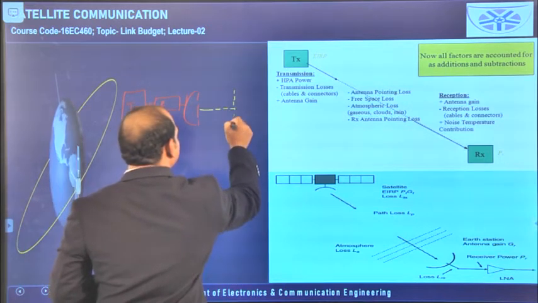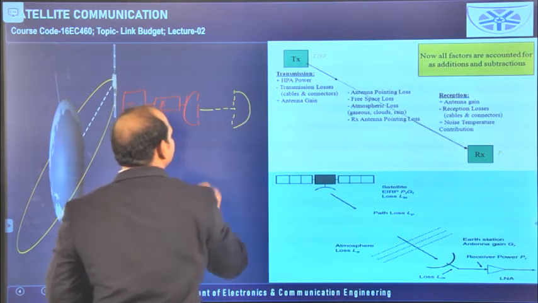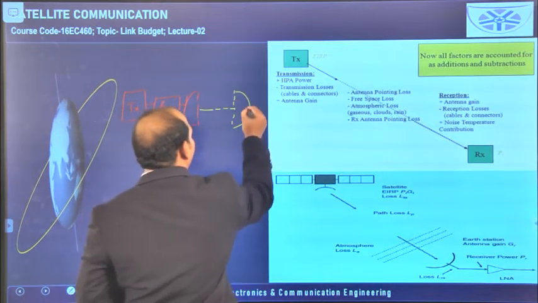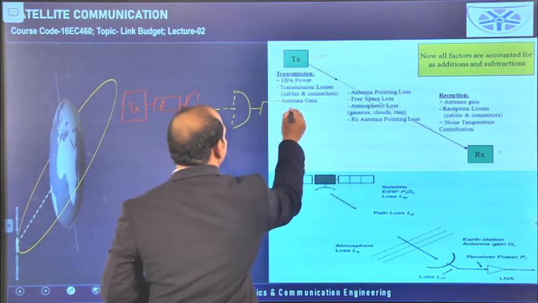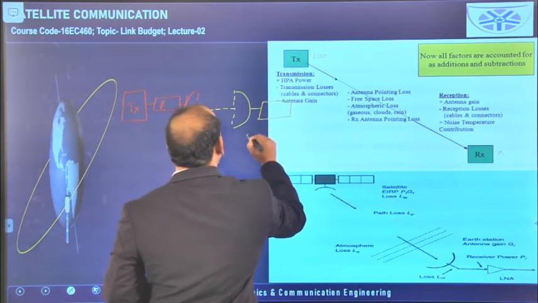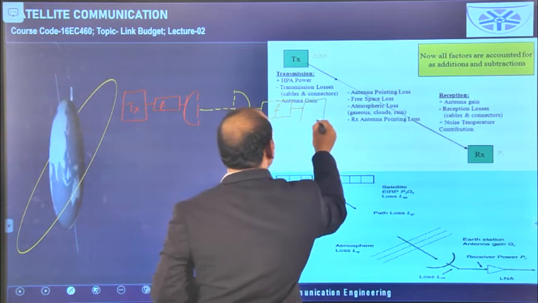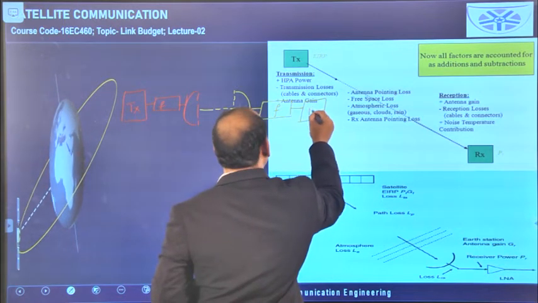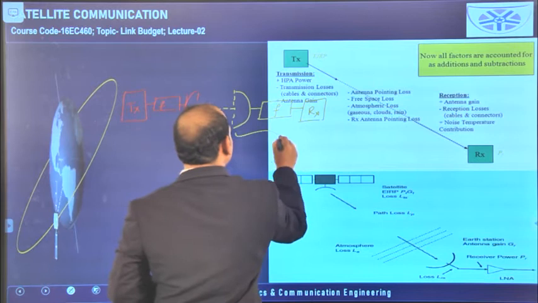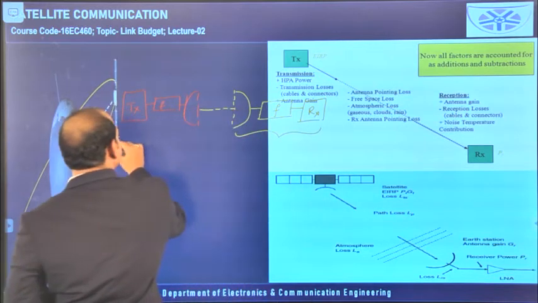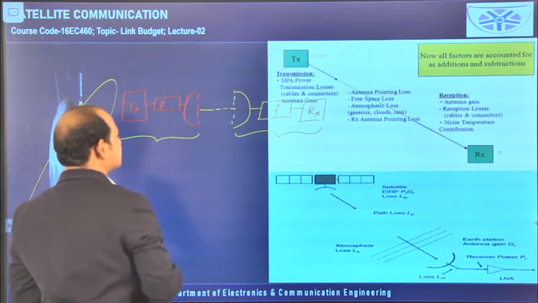After the channel we get the receiving antenna, and after the receiving antenna the feeder network, and the final stage is the receiver. The entire thing here is the receiving section, and this entire section is the transmitting section.